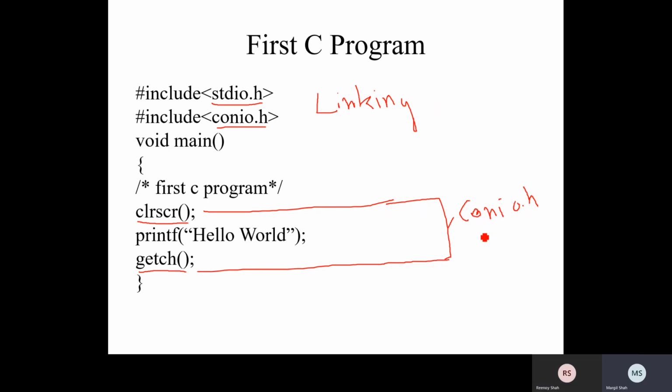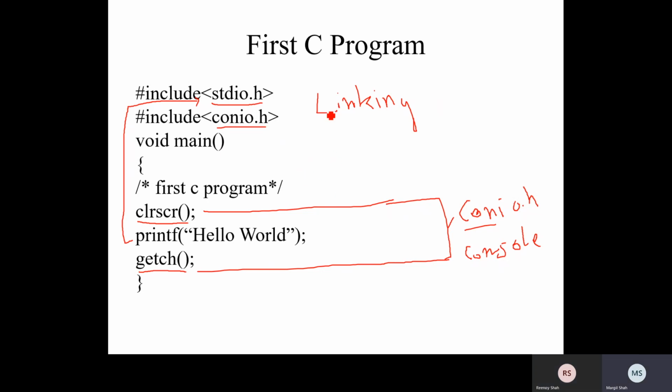That is console input output header file. And printf is from the stdio.h header file. Okay, now this is the linking section.